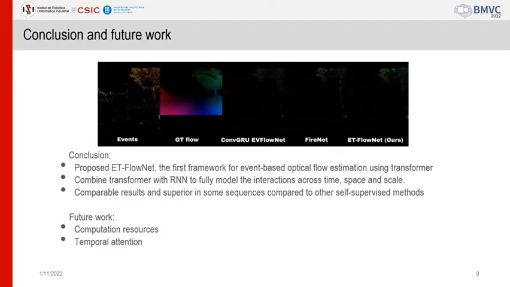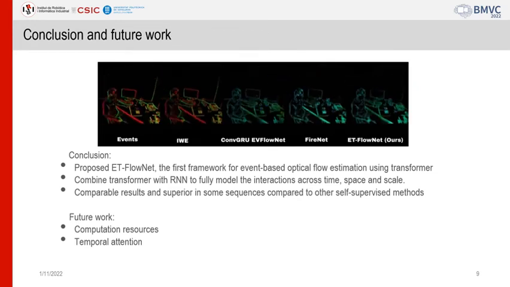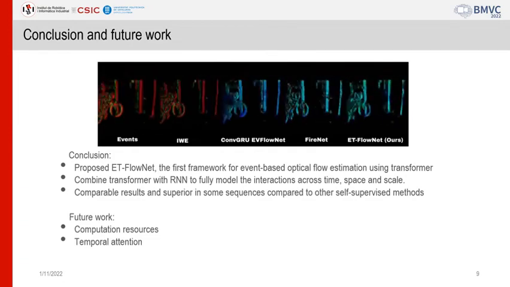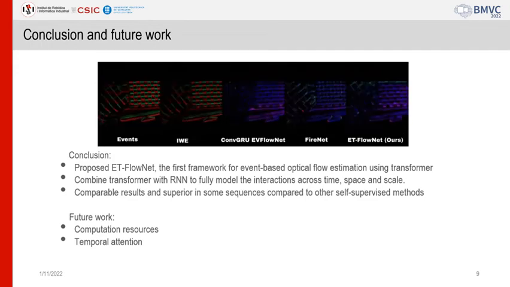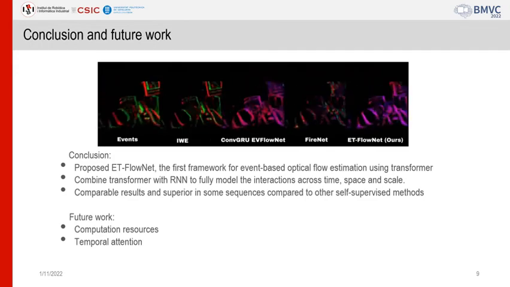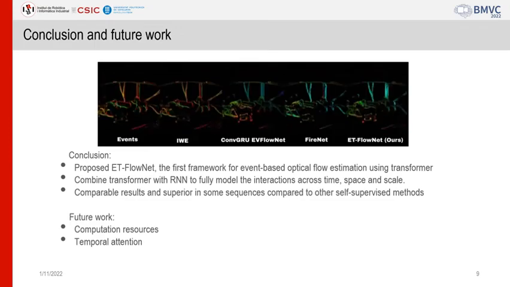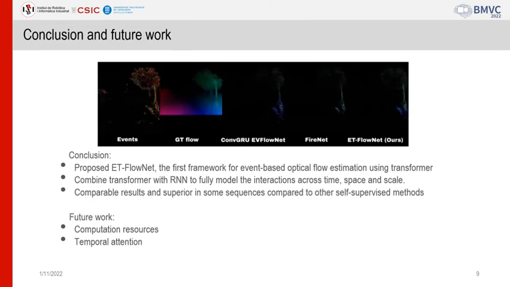In conclusion, in this paper, we propose ET-FlowNet, the first framework for event-based optical flow estimation using a transformer. Our network combines transformer with RNN to fully model the interactions across time, space, and scales, and achieves comparable results, and superior in some sequences, compared to other self-supervised methods.